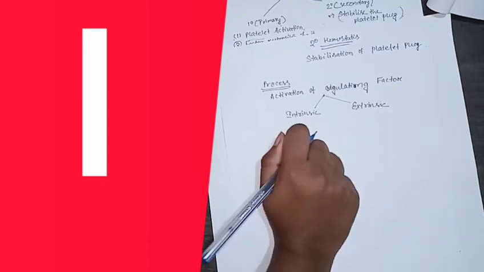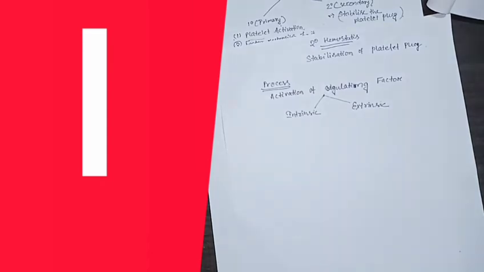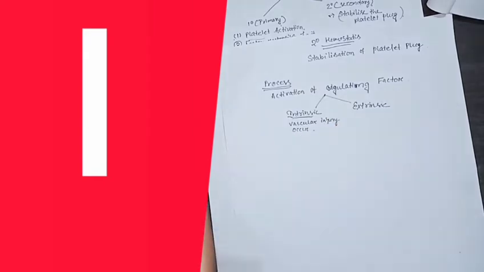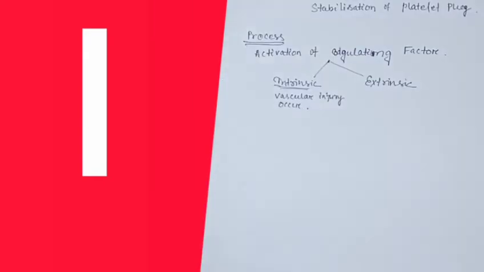Another is extrinsic. So now the question arises, what is intrinsic and what is extrinsic? Intrinsic means the path where the vascular injury occurs inside the body. In secondary hemostasis, we study the stabilization of a platelet plug. What happens in the intrinsic pathway is that in this pathway the vascular injury occurs.